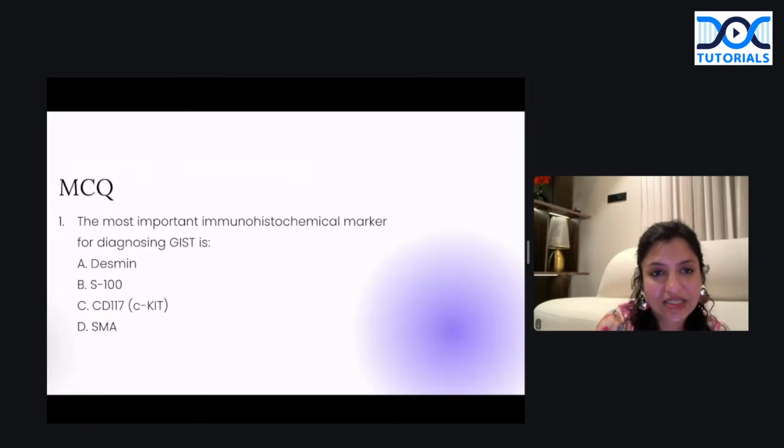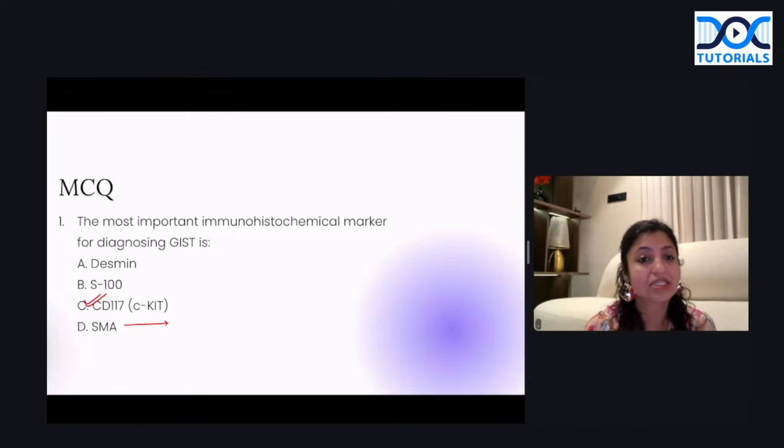So once you're clear with this, let's come to some MCQs here. What is the most important IHC marker of diagnostic GIST? I hope everybody remembers. It is always CD117, that is c-KIT, which is a very good marker. Okay, smooth muscle actin, the name itself says smooth muscle antigen. So it's positive in smooth muscle tumors, that is leiomyoma and leiomyosarcoma.